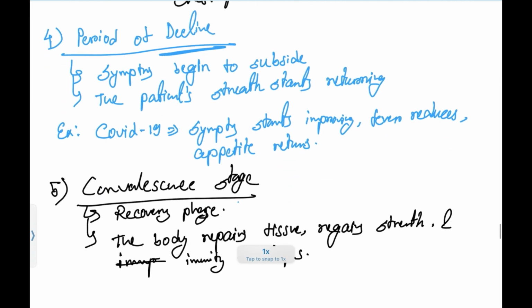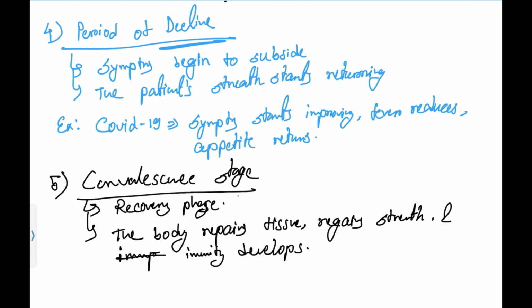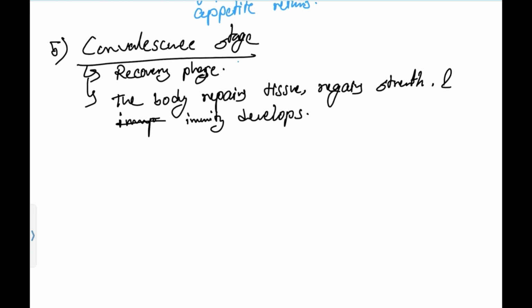cough, breathing difficulty, chest pain, low saturations, all will be at peak level. Okay, now coming to the period of decline. Here slowly all signs and symptoms will decrease. Patients will feel that their condition is improving. Fever reduces, appetite returns, and the last stage is the convalescence stage. Here, this is the recovery phase. Body tissue repairs again, immunity develops again. So that's all about today's discussion.